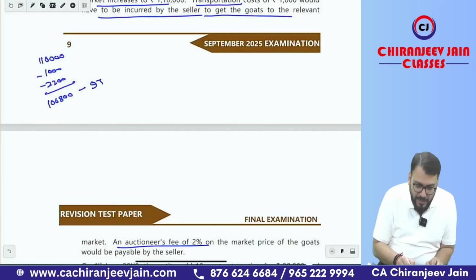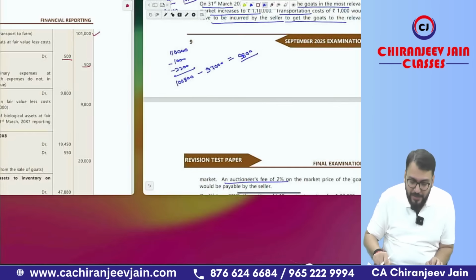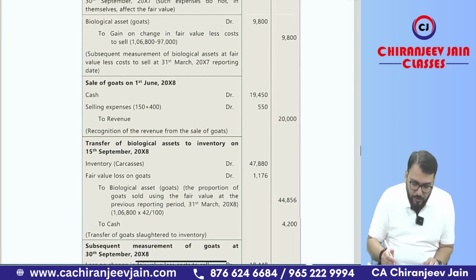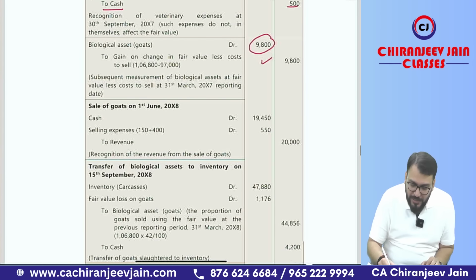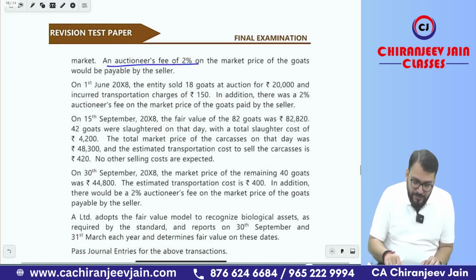It becomes 1 lakh 6,800. Initial recognition was done at 97,000. So there is a gain of how much? A gain of 9,800. So your subsequent recognition will be done at 1 lakh 6,800. You need to record a gain. Biological asset account debit, gain, and that gain will be transferred to PL account. So biological asset account debit, gain 9,800. Done. Yes, sir. Then what is given?